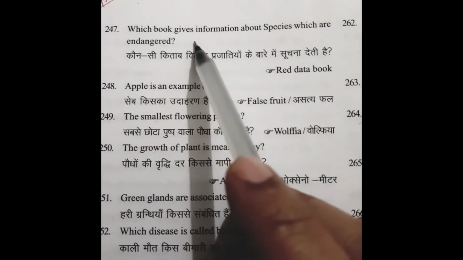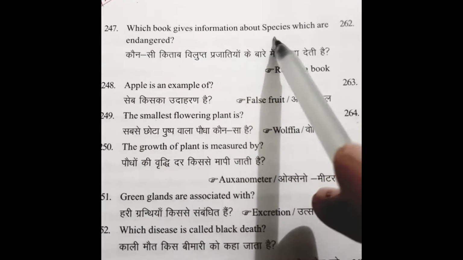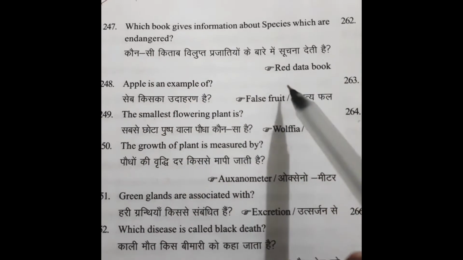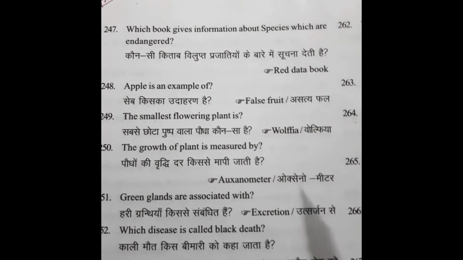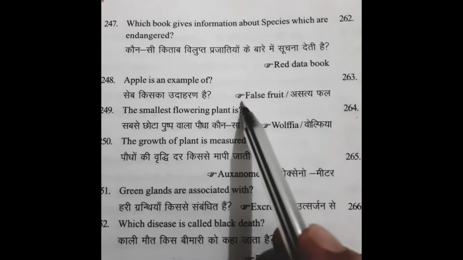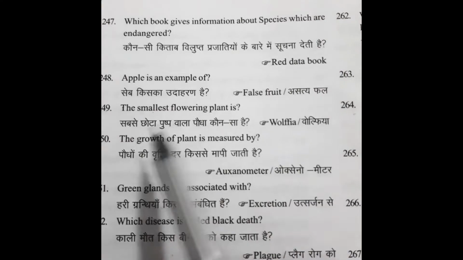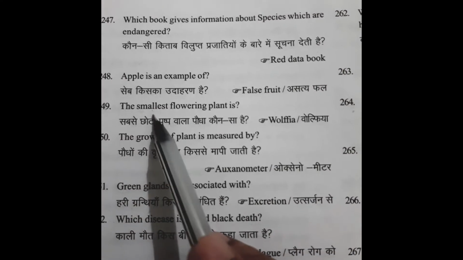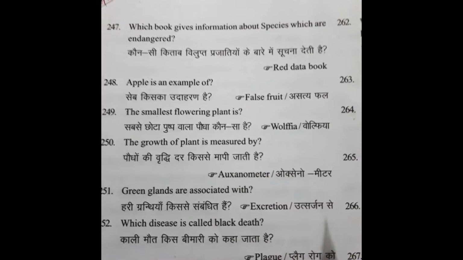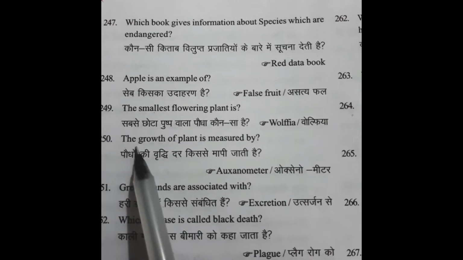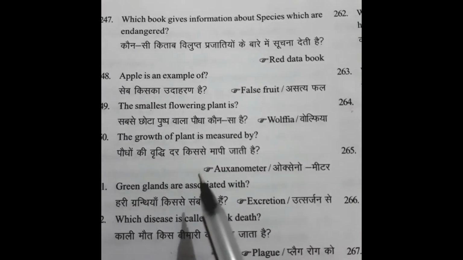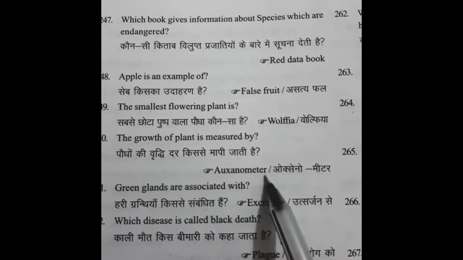Which book gives information about species which are endangered? Answer: Red Data Book. Apple is an example of. Answer: False fruit. The smallest flowering plant is. Answer: Wolffia. The growth of plant is measured by. Answer: Auxanometer.